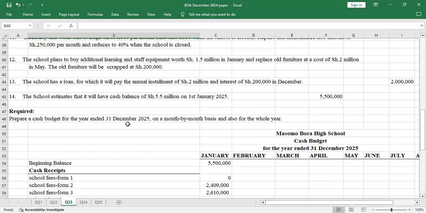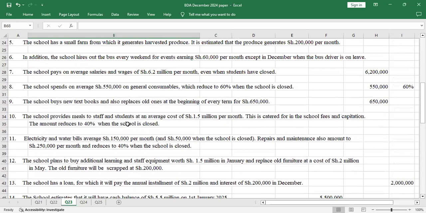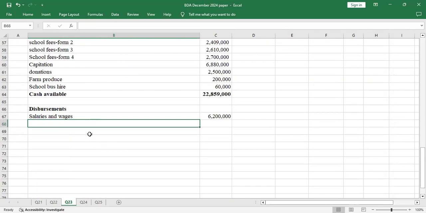Then the next item, number 8: the school spends on average shillings 550,000 on general consumables, which reduces to 60% when the school is closed. So we are in January when the school is open. So we write general consumables.